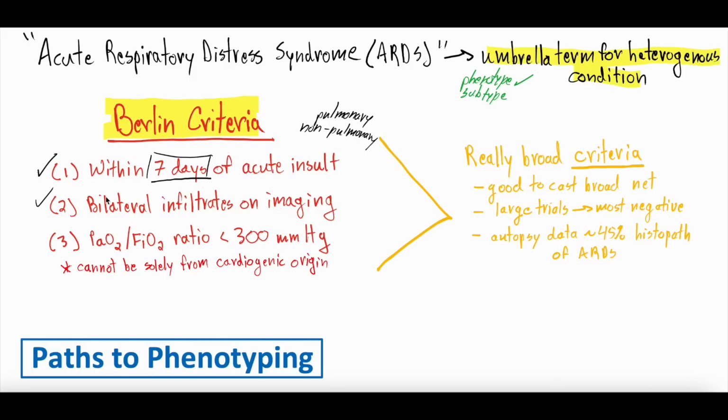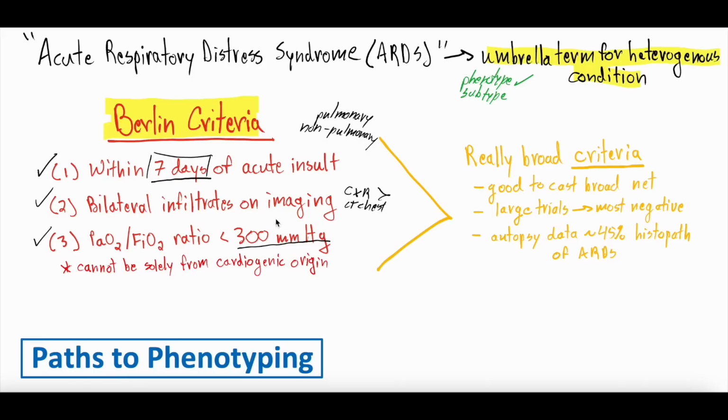You have to have bilateral infiltrates on imaging, right? This can be a chest x-ray. This can be a CT chest. These are probably the two most common, chest x-ray being the most common, but you have to have infiltrates in both lungs bilaterally. And then you have to have significant hypoxemia. You have to have a P to F ratio less than 300 millimeters of mercury.